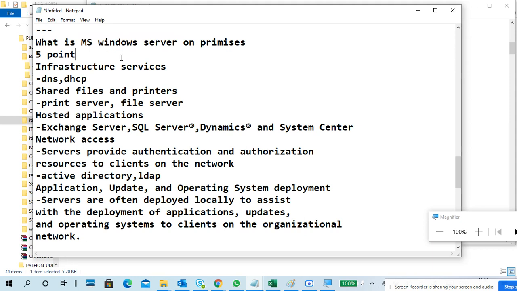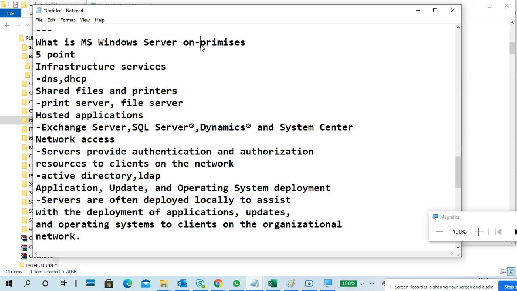So what will a Microsoft server do? Microsoft Windows Server, like Server 2012, 2016, or 2019. So it is an on-premises server.